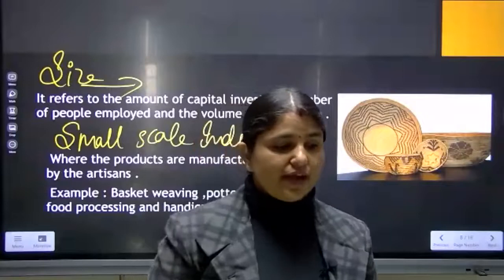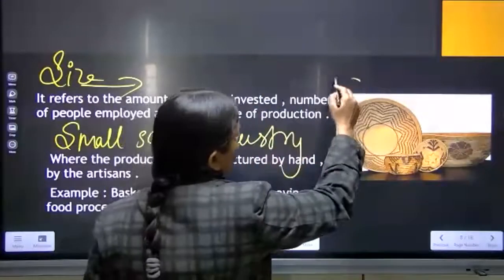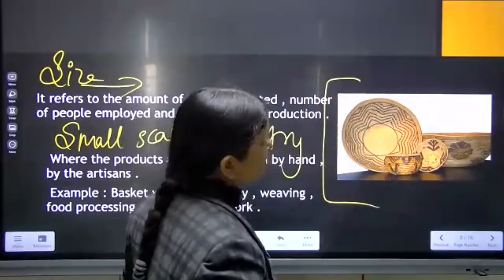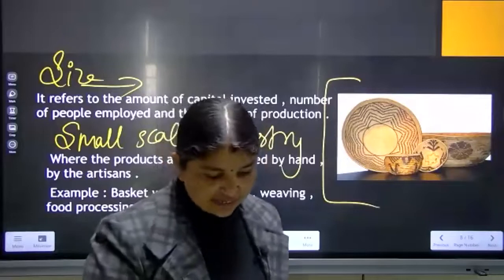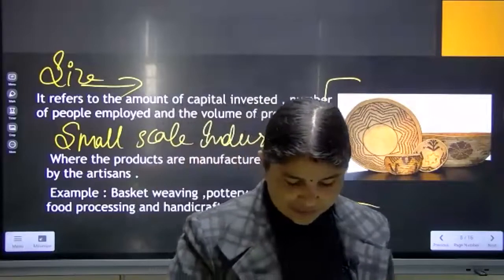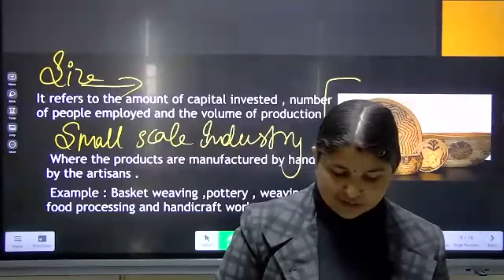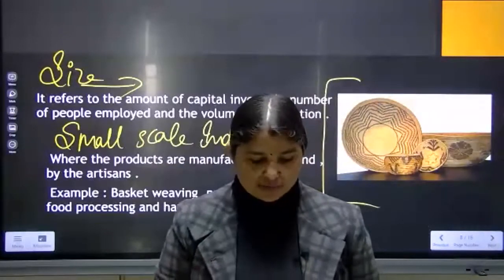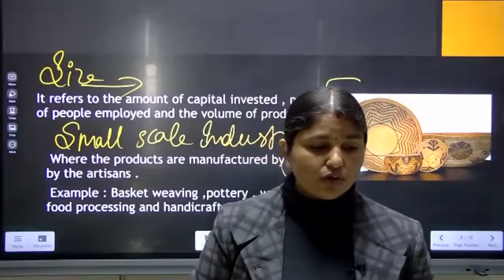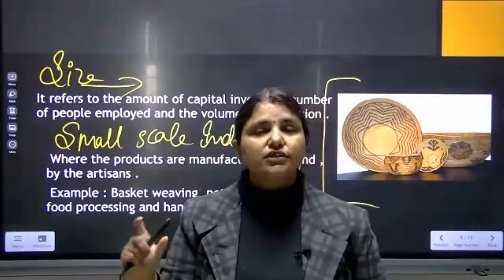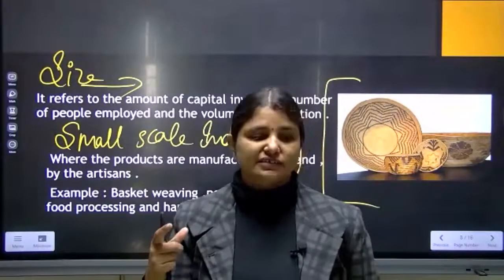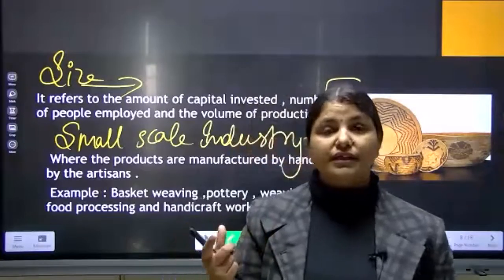Okay. And as you see, look at the figure, baskets are there. Except the baskets, they can prepare any kind of food material. They can make potteries and all. Work of handicraft they are doing. So in small scale industry, the work they are doing is with their hands. Sometimes some cooking material they are making.